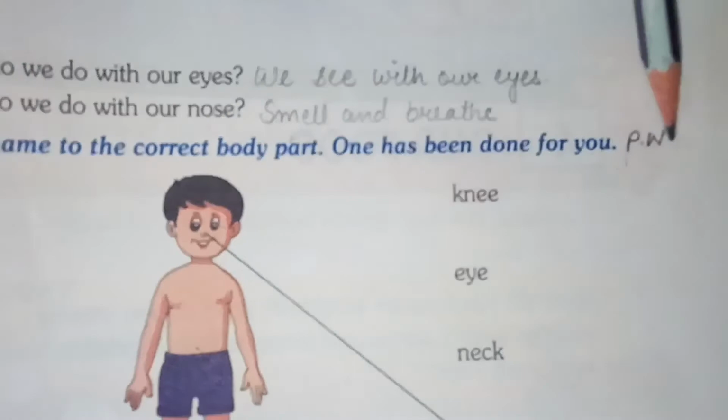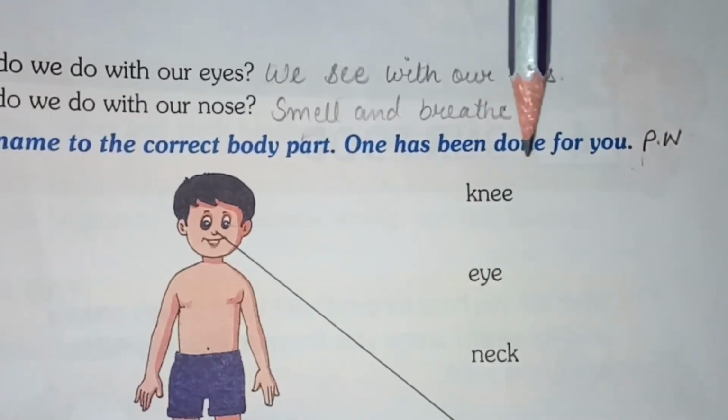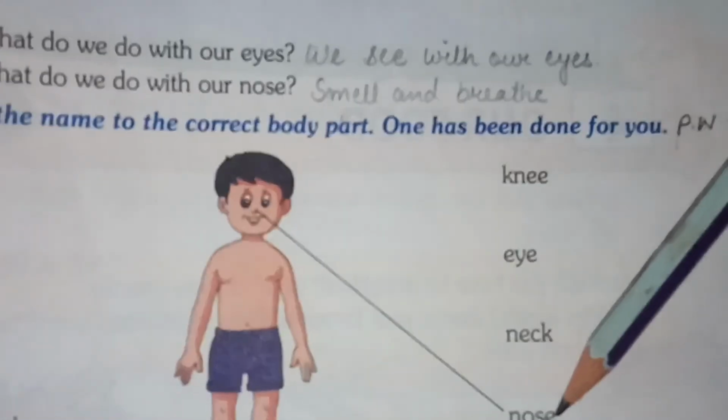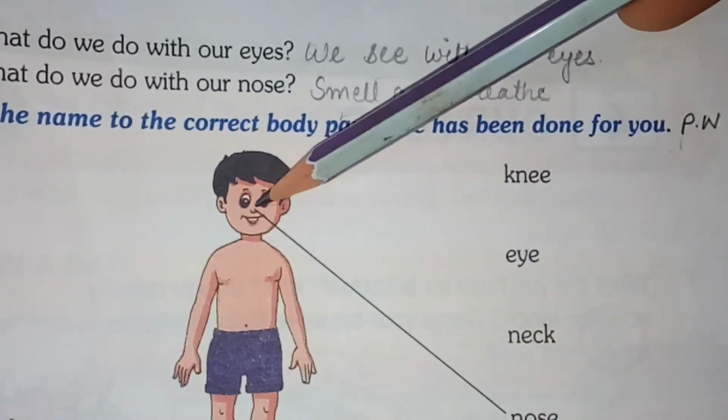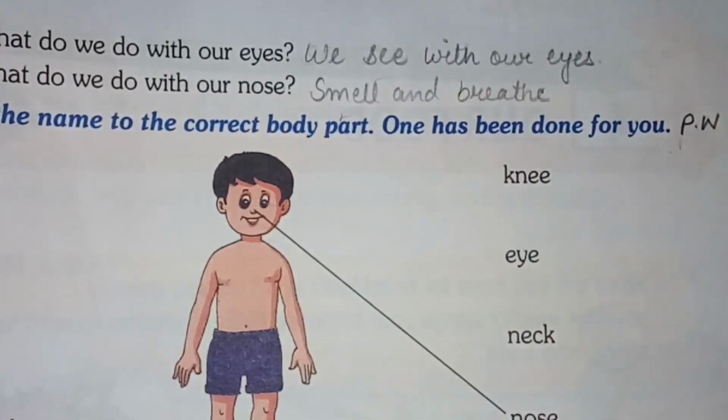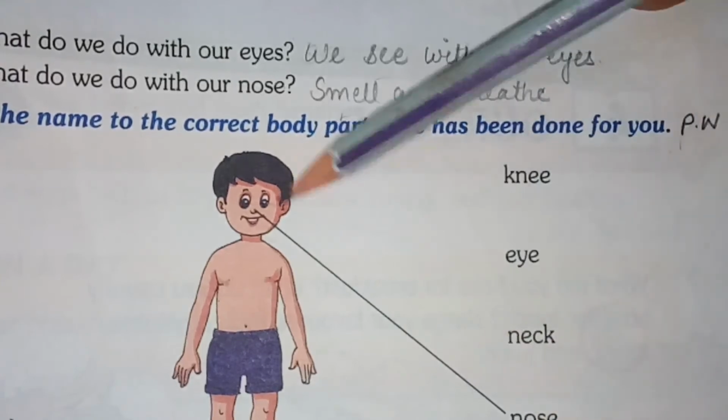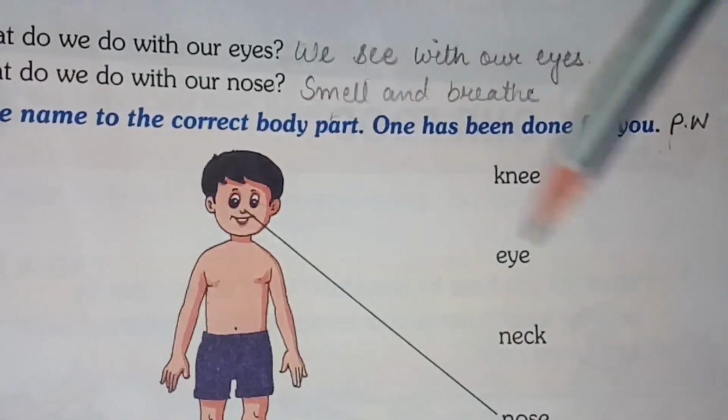And question number 3 is, join the name to the correct body part. One has been done for you. It's your practice work. So one has been done for you, that means nose. So this is nose. Okay. You have to join the name to the correct body part. Clear?